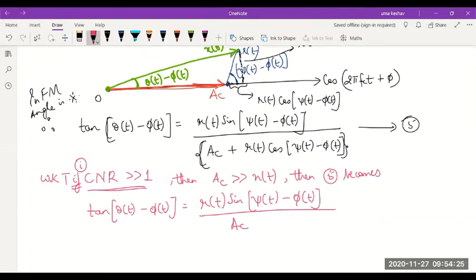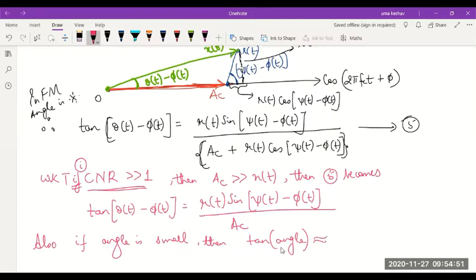Now, also, there are so many assumptions which we made. Also, if the angle is small, then tan of the angle, what do I equate it to?